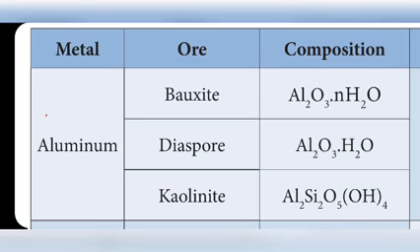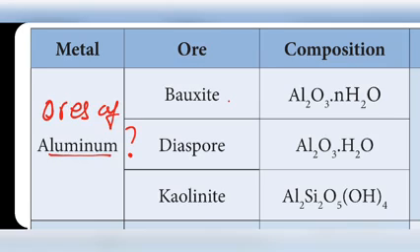Here one table is given. In the table, some metals and their common ores with formulas are given. What are the metals given here? Aluminium, iron, copper, zinc, lead, tin and silver.